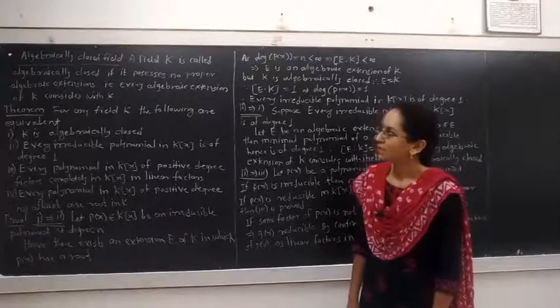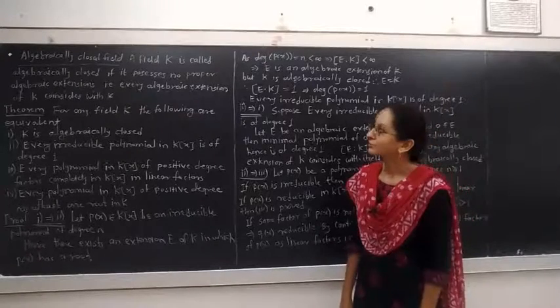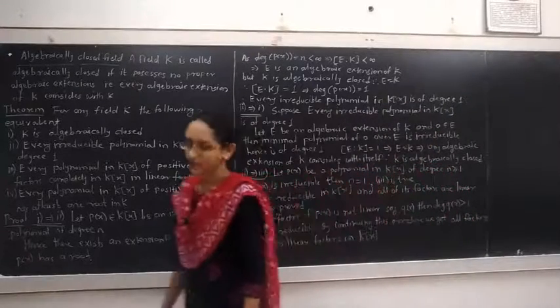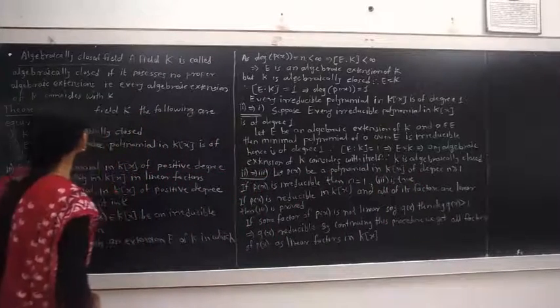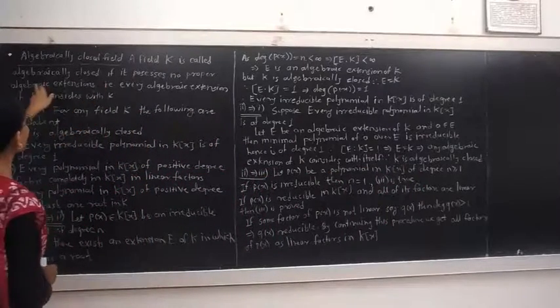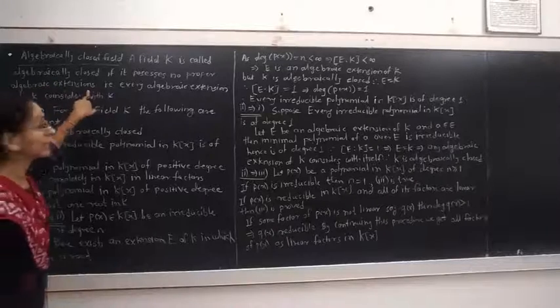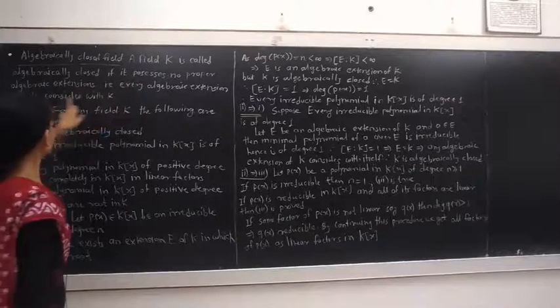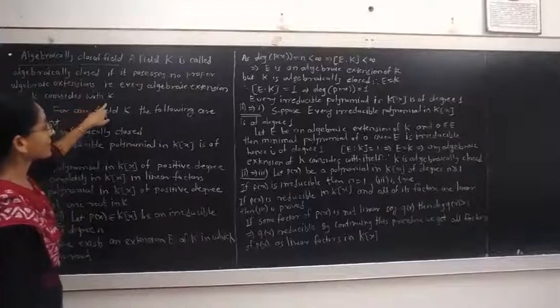The topic is algebraically closed field. A field K is algebraically closed if it possesses no proper algebraic extension. That is, every algebraic extension of field K coincides with K.